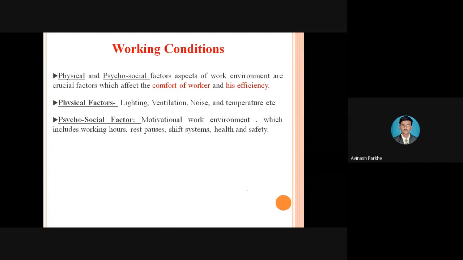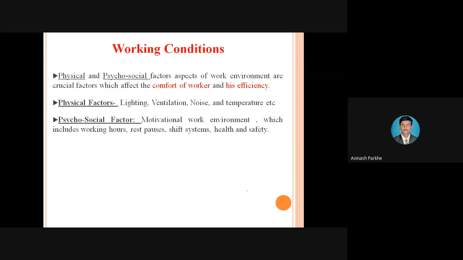So this is the requirement of the working condition, and based on this, the working condition is further divided into two factors. The first one is physical and the second one is called psychosocial. The physical factor means all the factors which are related to the human body: whatever lighting is provided in the industry, which type of ventilation is provided, whether any unwanted noise is generated in the industry, which also affects the performance of the operator.